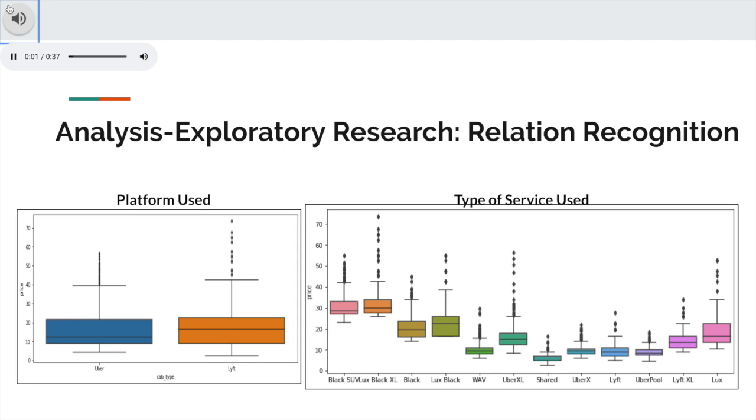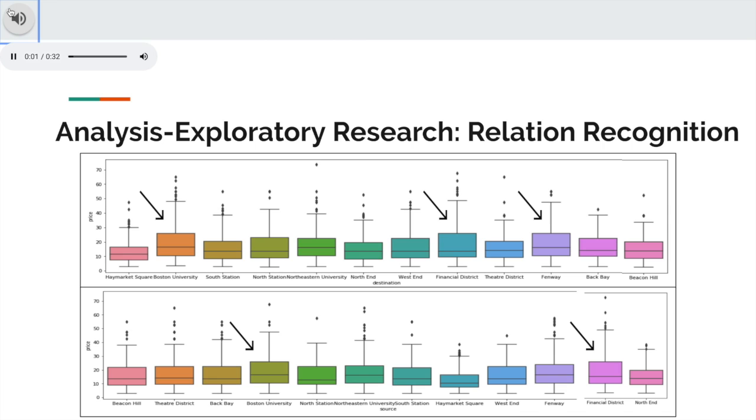Next, we looked at platform used and the type of service used. In platform used, you'll notice that the relation to price was pretty even for both Uber and Lyft. This made sense as they're competitors and they would have to remain parallel in pricing in order to remain competitive. What we did notice in type of service used was that based on the level of service, there was a difference in pricing. The luxury services like Uber Black and Lux had higher price ranges when compared to Shared and Uber Pool, which are the lower levels of both Lyft and Uber. So we concluded that the type of service used does affect the pricing of the Uber or Lyft ride.